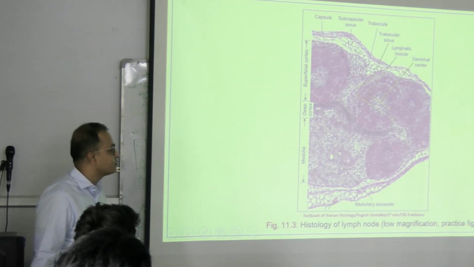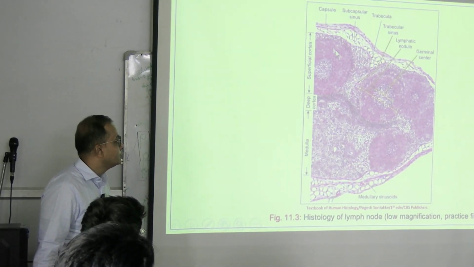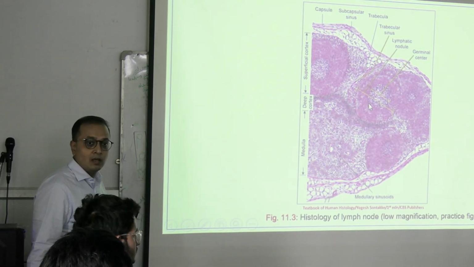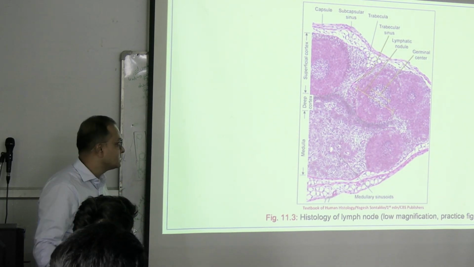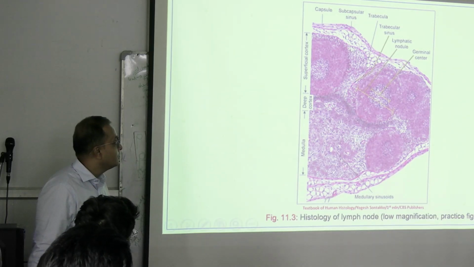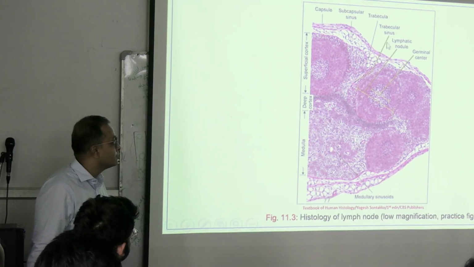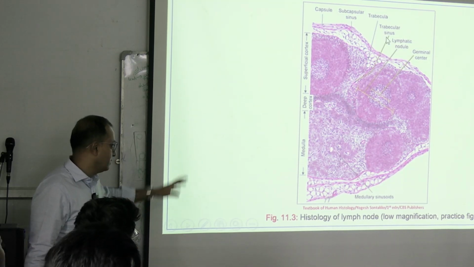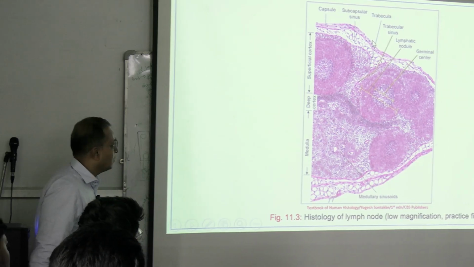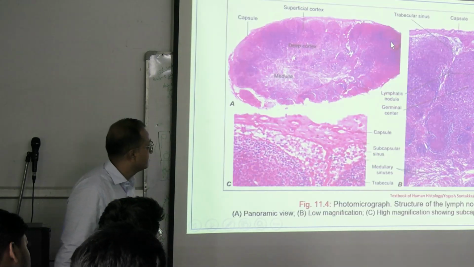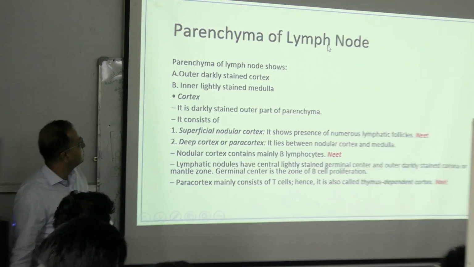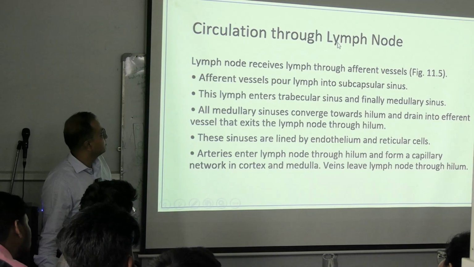They have a capsule, and deep to this capsule we have aggregates which we call lymphatic nodules, which are lymphocyte cells. Different lymphocyte cells are present, and in between them we have some spaces, and here we have these channels. You may see the lymphatic channels opening or going in there, which constitutes the entire structure. This is how it should look if you are looking at the lymph node system.